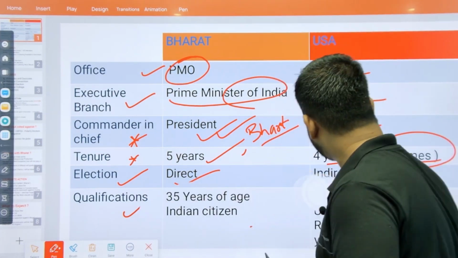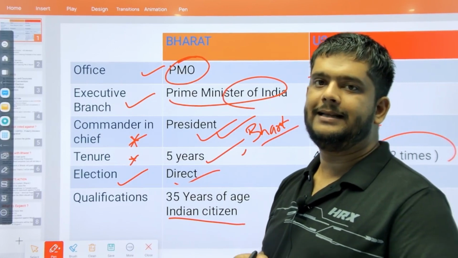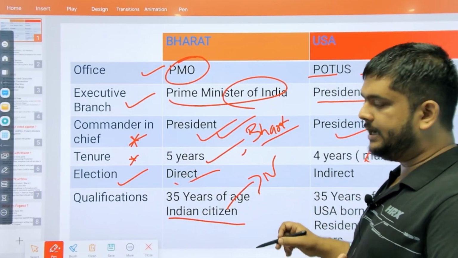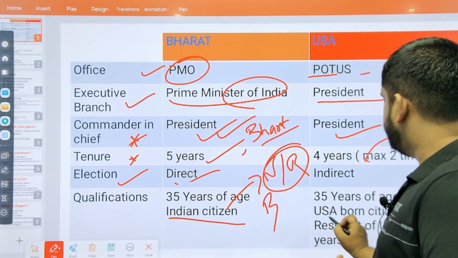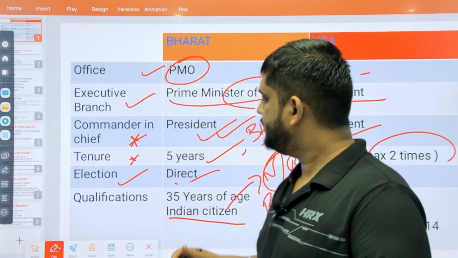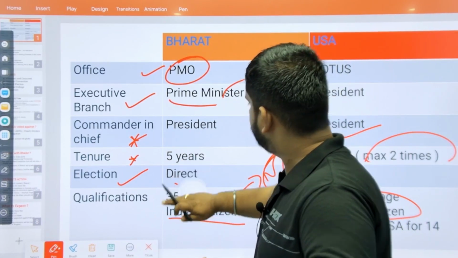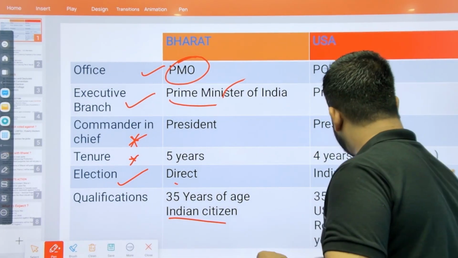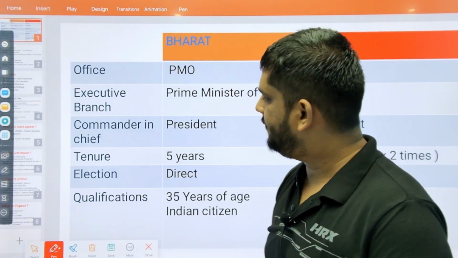For example, there are various ways by which an Indian can get citizenship: by naturalization, registration, or by birth. Whereas in case of USA, the person has to be born in USA. So there's a difference. In India, even if the person is not born in India, that person can be the Prime Minister or the President of India. Whereas that is not the case with respect to the United States of America.